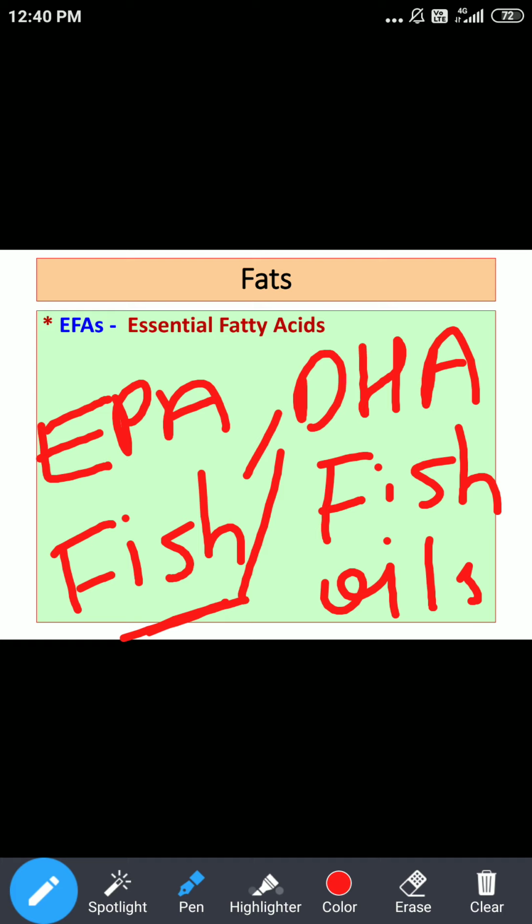This is the most important source for the last two essential fatty acids, EPA and DHA. So these are the various sources. Just in one keyword, different vegetable oils can provide linoleic acid and alpha linolenic acid. Arachidonic acid comes mainly from animal sources. For DHA and EPA, again animal, but mainly fish.